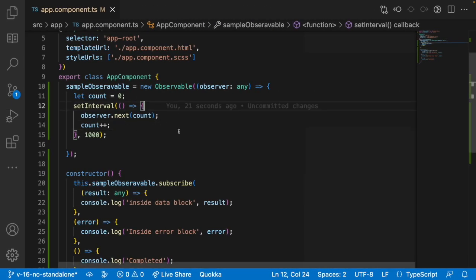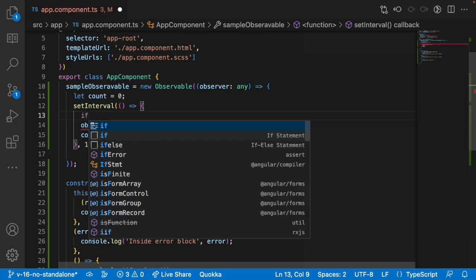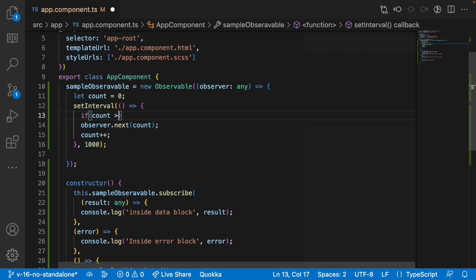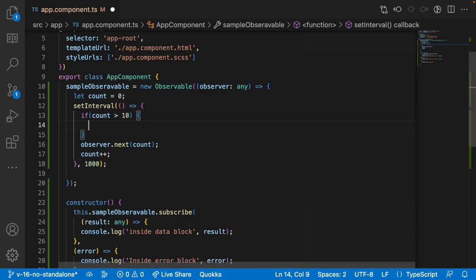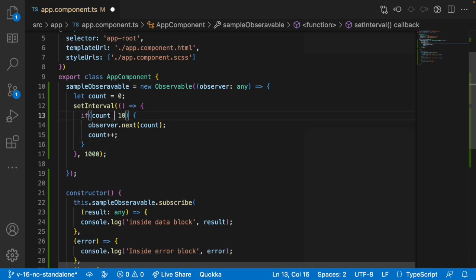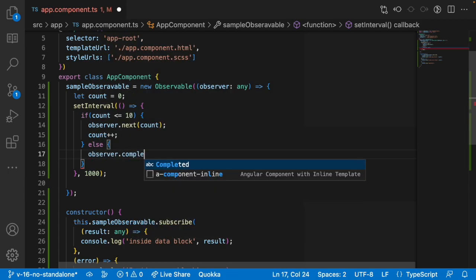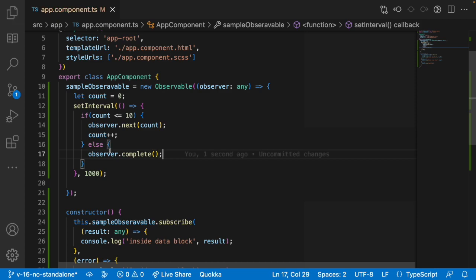Now inside the same thing, I want to write a condition for when my count value is greater than 10. I just want to complete this. Let me cut this and paste here. If it is greater than 10, then I want to stop this, but if it is less than or equal to 10, till 10 I want to continue, and once it reaches the else condition I want to complete this. So I want to complete with observer.complete. Save this.